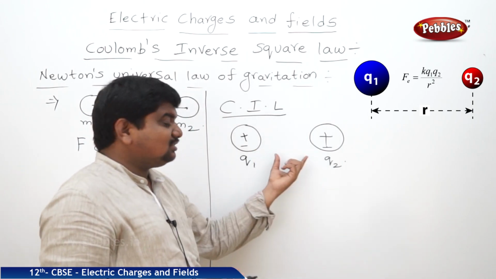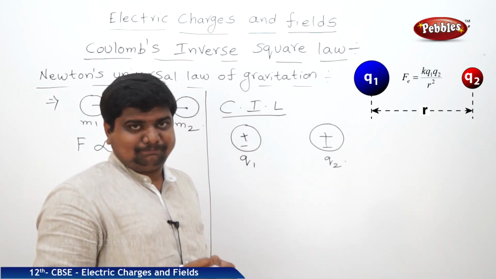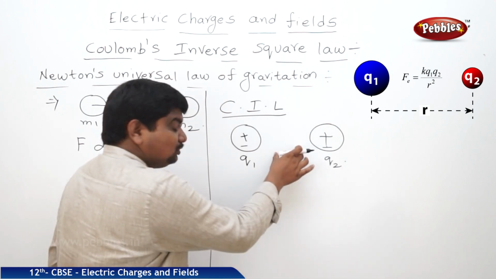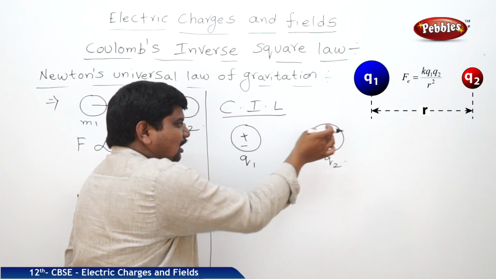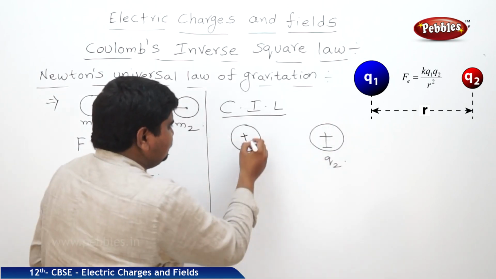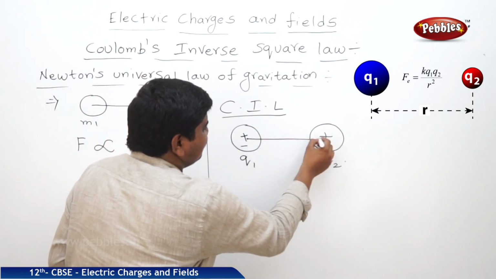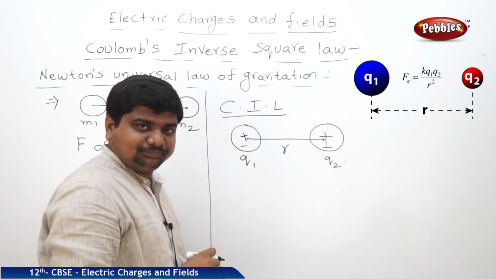Means the force of attraction is possible only between unlike charges. So take two charges, either positive positive or negative negative, or positive negative or negative positive. Their charges are Q1 and Q2. The centers of these two charges are separated by a distance called r.